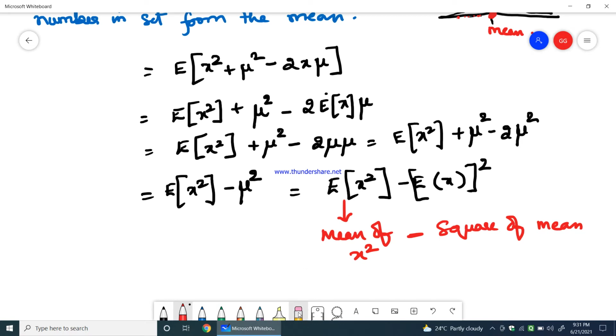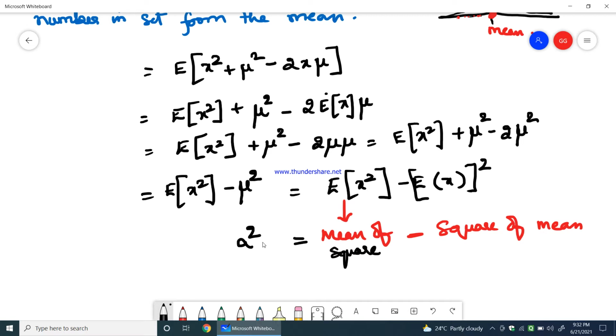So the mean of the square minus the square of the mean will give me the variance. Keep this in mind. So variance equals the mean of the square minus the square of the mean, and the definition of the variance I have already told you.